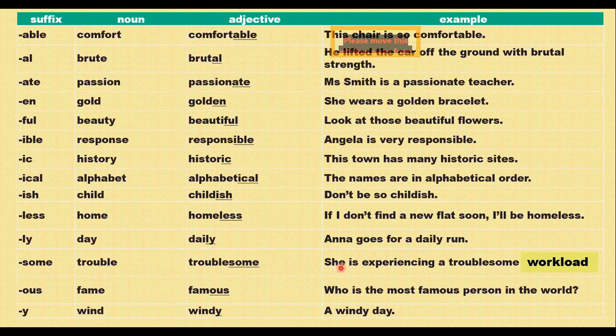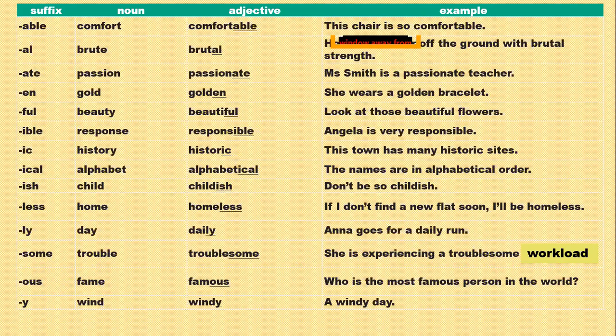Some, trouble, troublesome. She is experiencing a troublesome workload. So definitely workload is the noun and troublesome is the adjective describing the workload. As fame turns into famous, who is the most famous person in the world? Again, person is a noun and famous is the adjective. Y, wind becomes windy, a windy day. So again, a day is a noun and windy is the adjective here, okay?